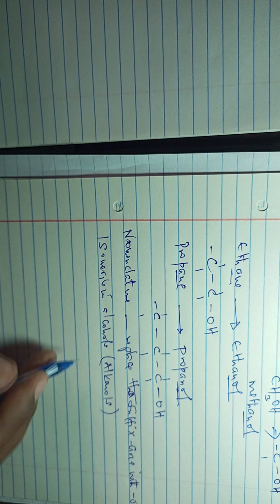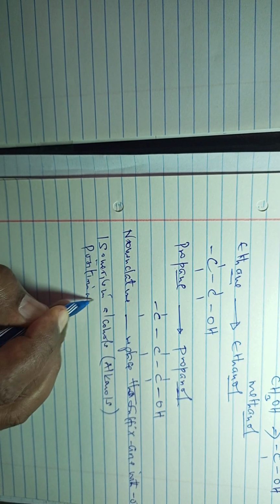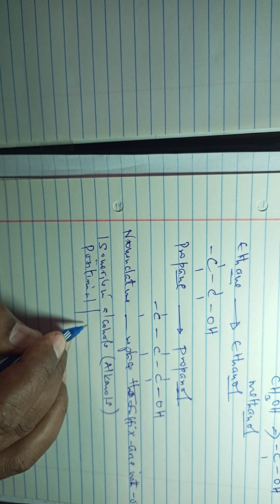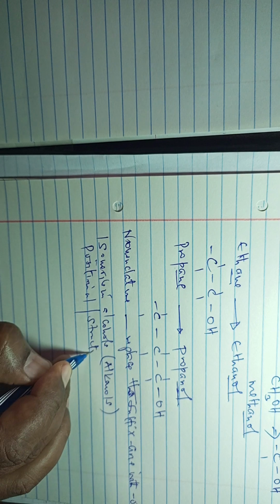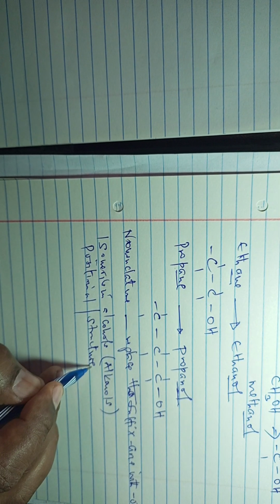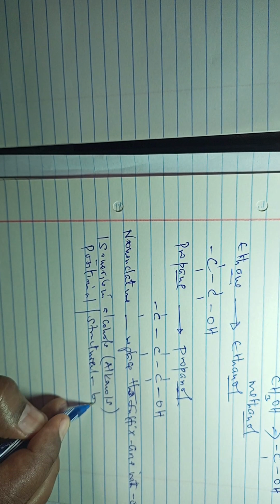So the isomerism can be positional or structural. Structural isomerism is where there's branching.